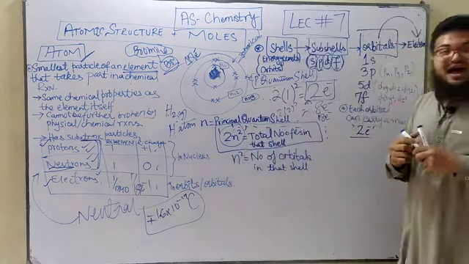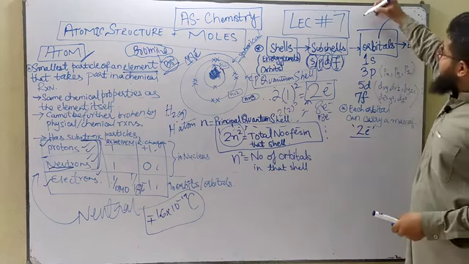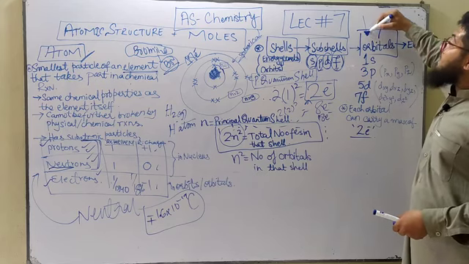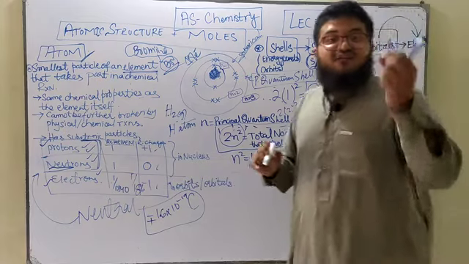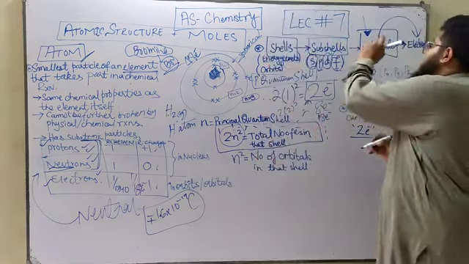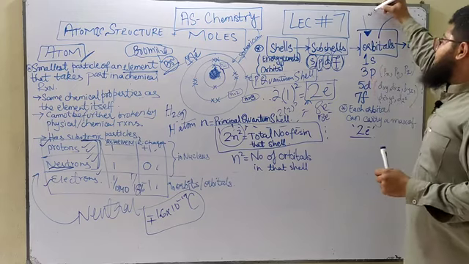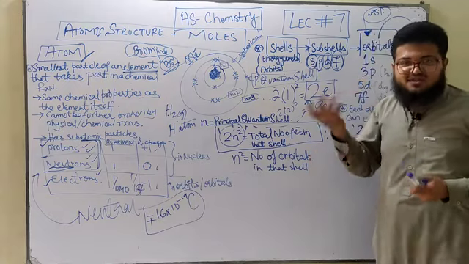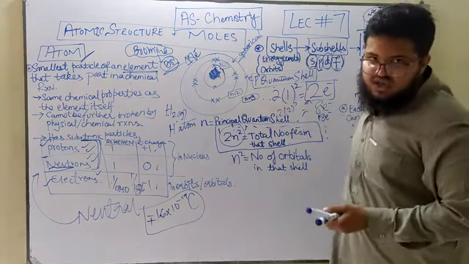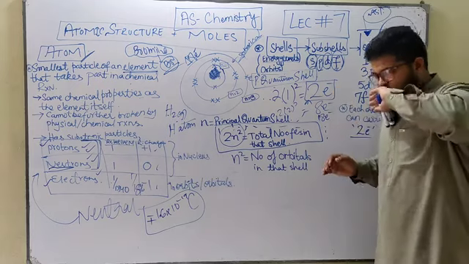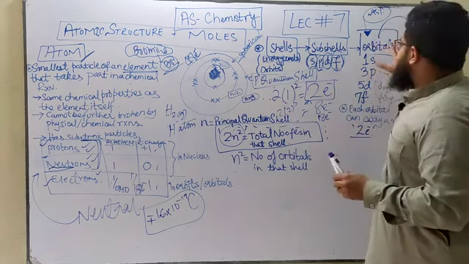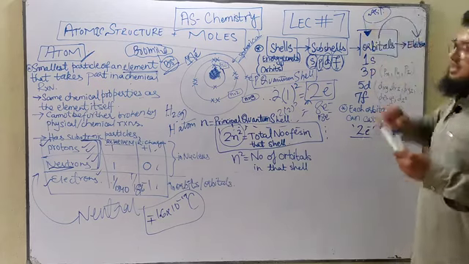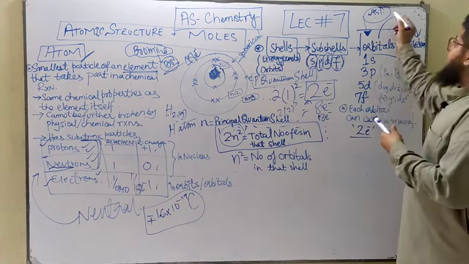If you are asked to define what an orbital is, an orbital by definition is that location of an atom where the probability, the chance of finding an electron is the greatest. And by greatest I mean 95% chance. There is a 95% chance that an electron will be found inside that orbital, because you know that electron density is not stationary. It keeps on revolving around the nucleus, and therefore there is the greatest chance of finding it inside the orbitals.